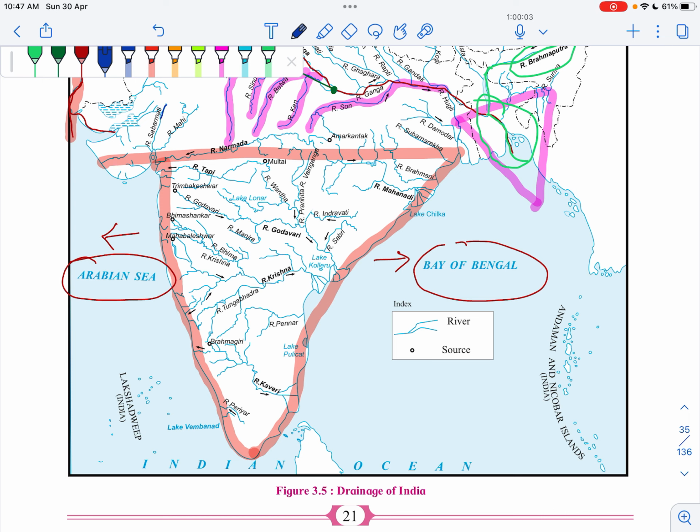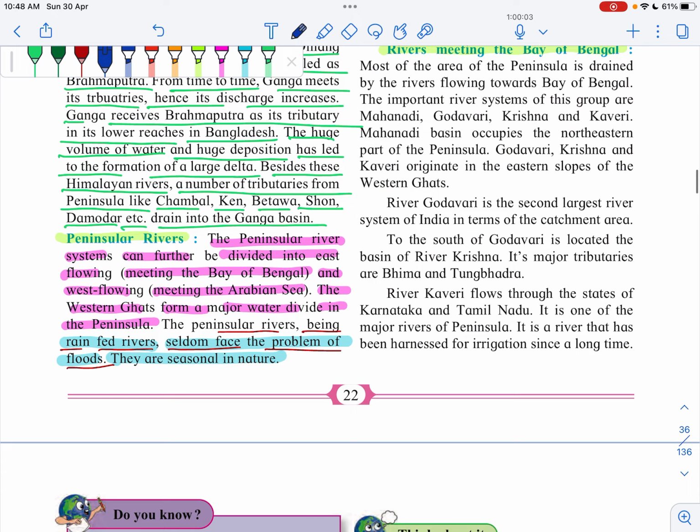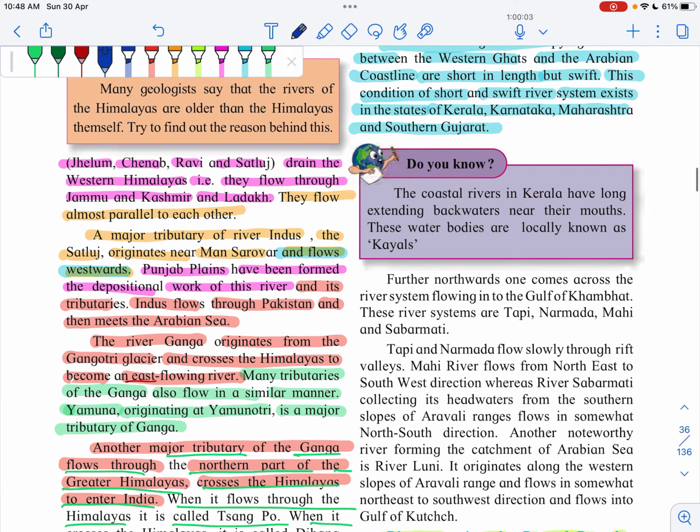Here you will see Sabarmati River, Mahi River, Narmada, Tapi. Then here you will see Periyar River, and then other small rivers you will see. So the rivers which are flowing in west direction, such rivers are small in length as compared to the eastern rivers.